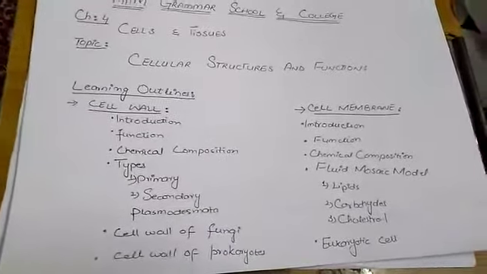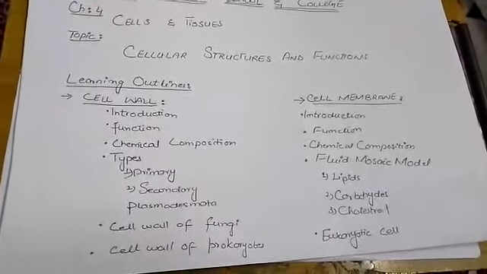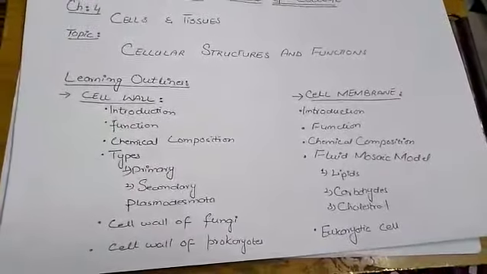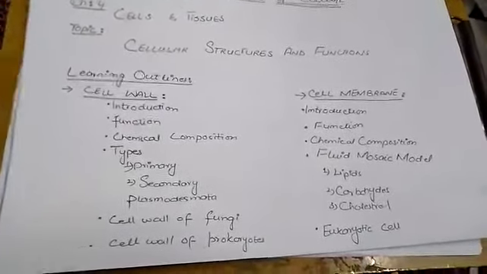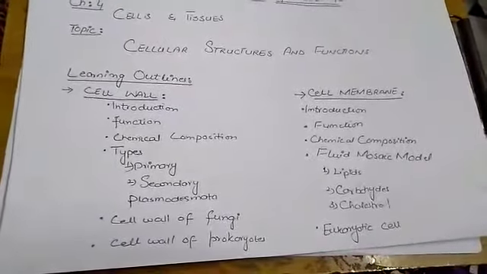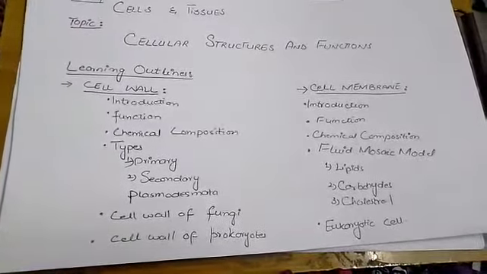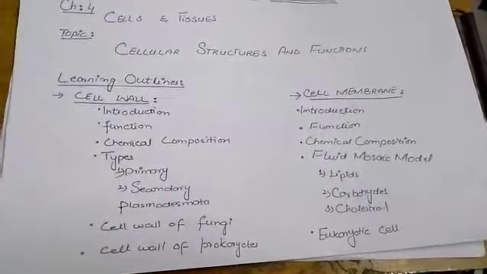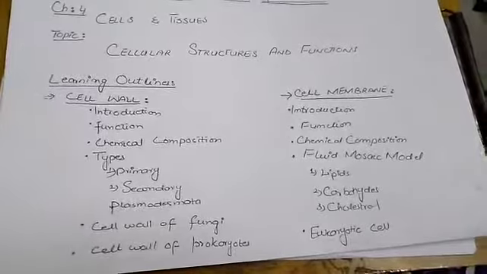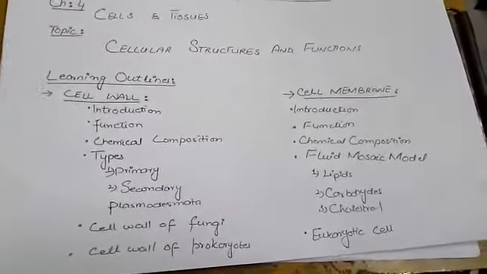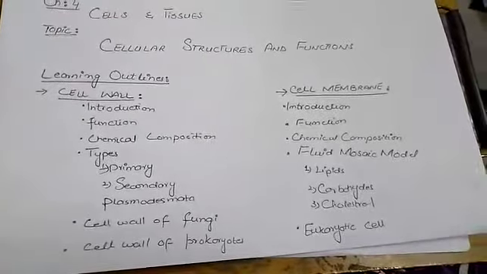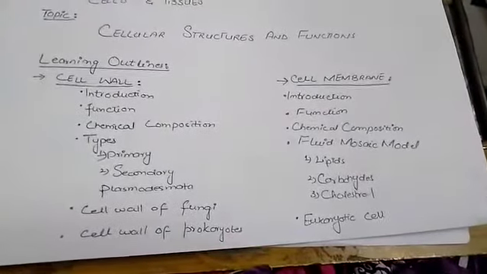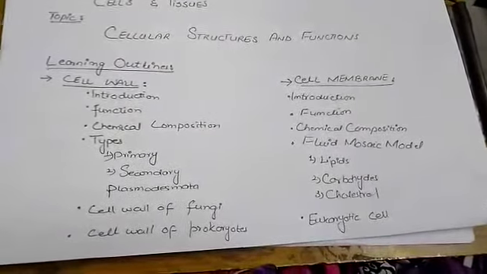The subtopics which come under cell wall are introduction, function, chemical composition, types, and cell wall of fungi and cell wall of prokaryotes. On the other side we have cell membrane. The subtopics include introduction, function, chemical composition, then we discuss the fluid mosaic model and eukaryotic cells.